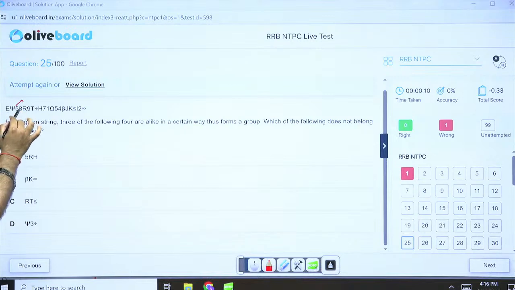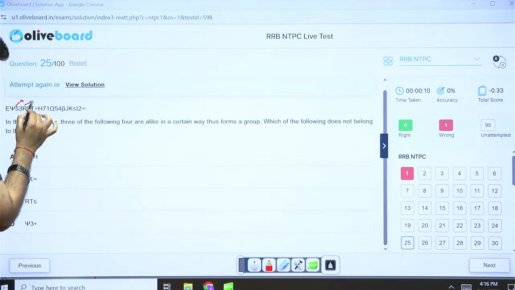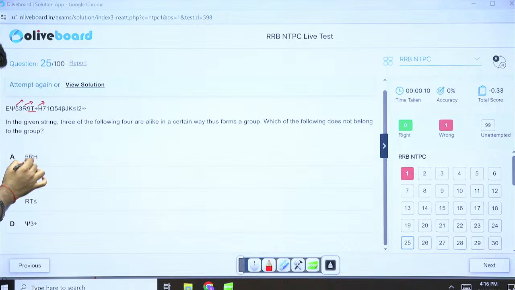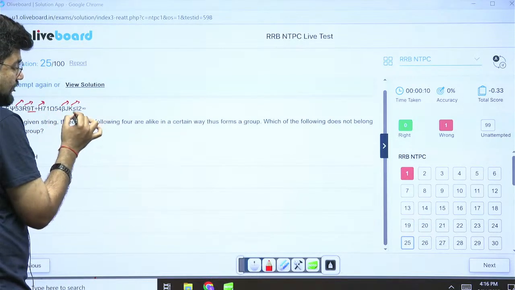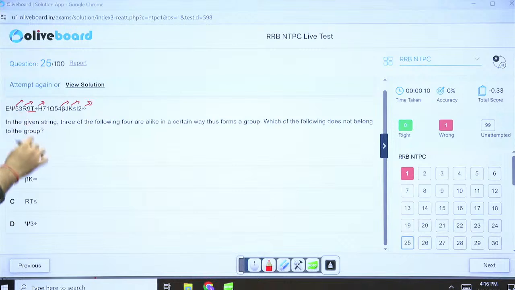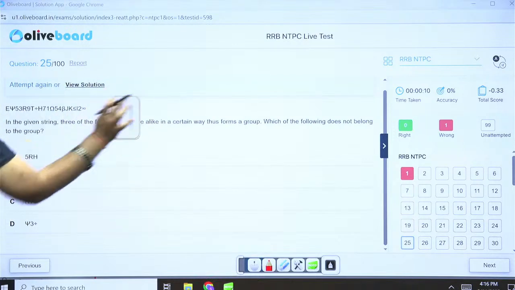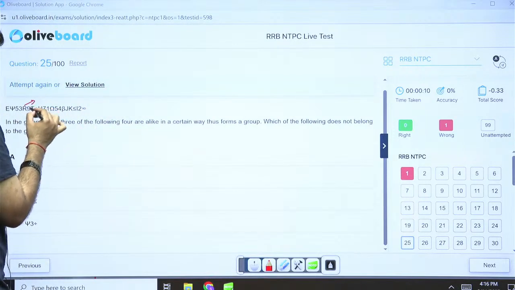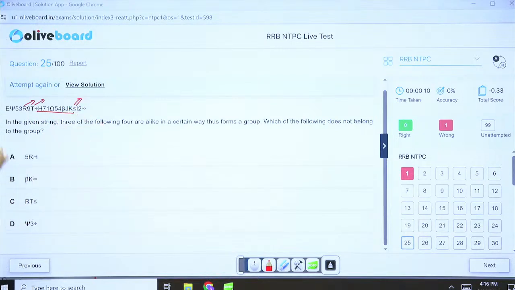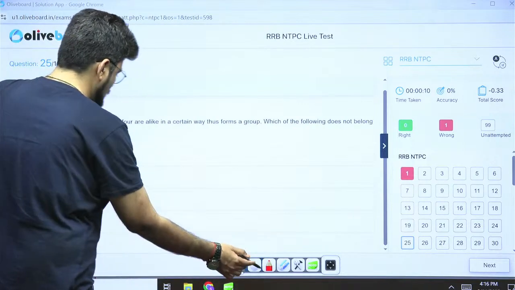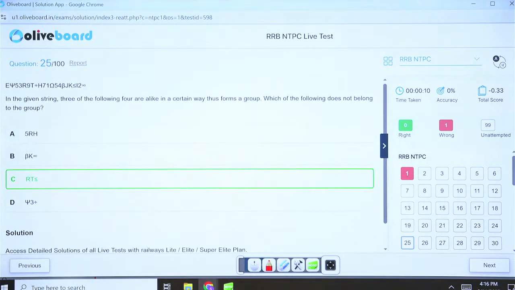We have 5, we leave a gap of 1, we have R, we leave a gap of 3, we have H, okay. BK infinity, we have B, leave a gap of 1, we have K, leave a gap of 3, we have infinity. I think that is the logic. RT less than equal to, so we have R, we have 1 gap T, after a long gap less than equal to is coming, so this is our correct. This is the odd one out, right. So just the gaps will give you your correct answer. Option C is the right one.